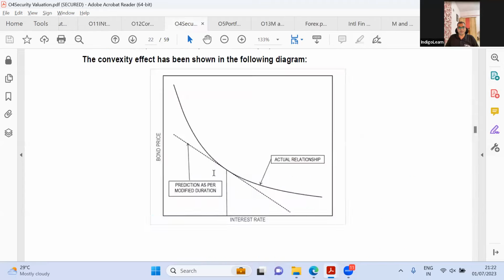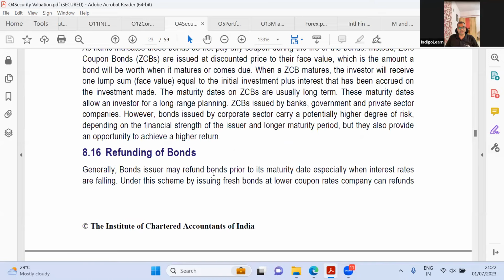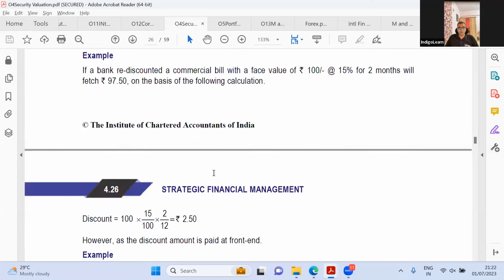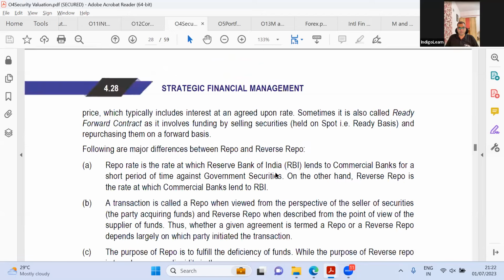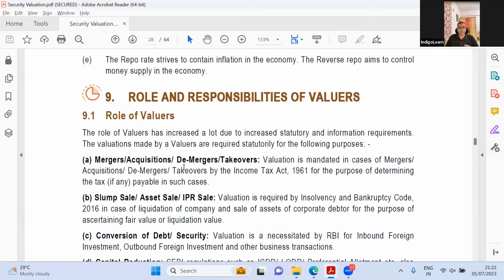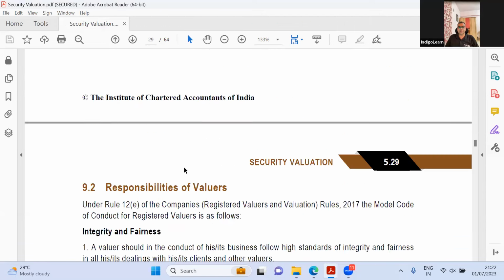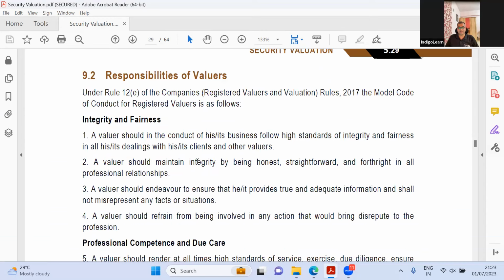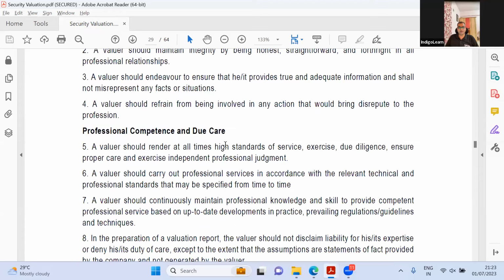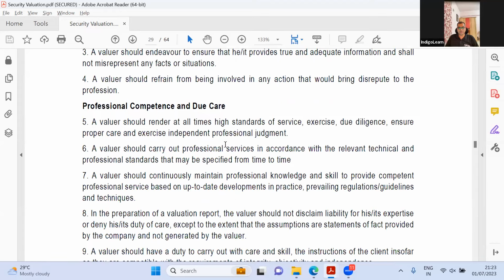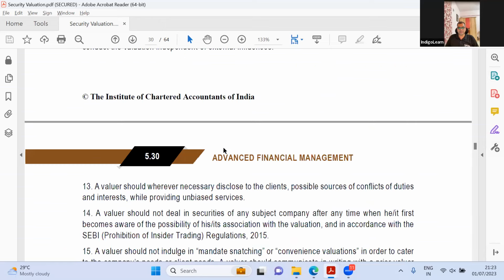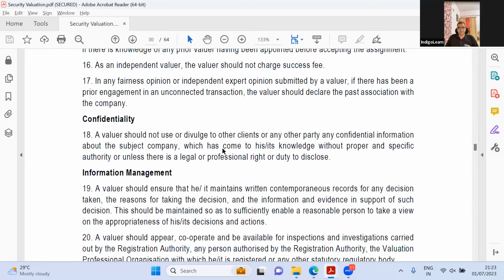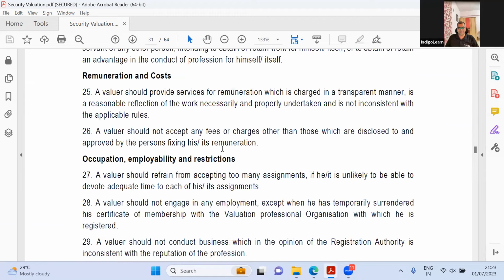So they have added a couple of points here, where I think the old one ended at repo and reverse repo, whereas the new syllabus has something on the role of valuers, because there is this IBBI, right? Registered valuer. So probably in order to bring in registered valuers and valuation rules, and to give students some kind of idea, they have brought in these 2-3 pages. But I don't think there is anything fancy in this.